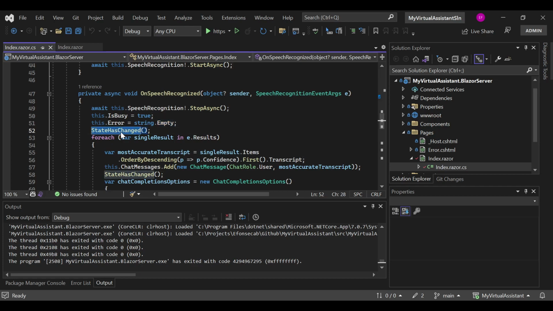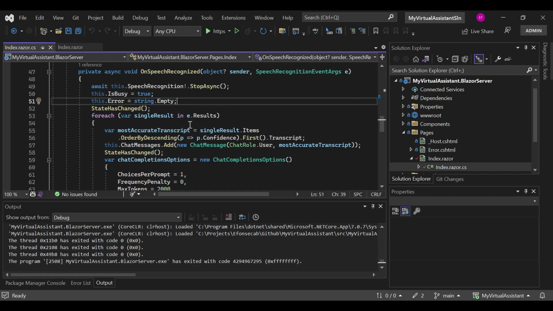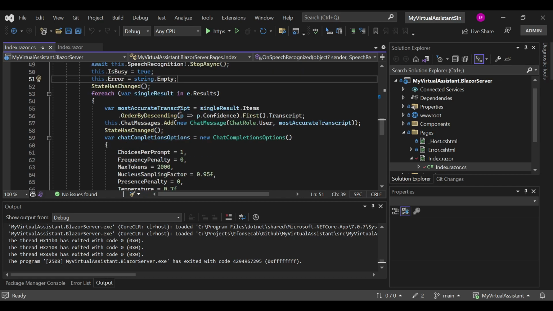We invoke StateHasChanged, so the rendering happens and the change in components is reflected, right? Then we iterate through all of the results of the speech recognition event, right? We get the most accurate transcript.